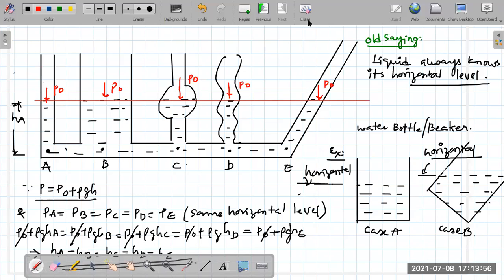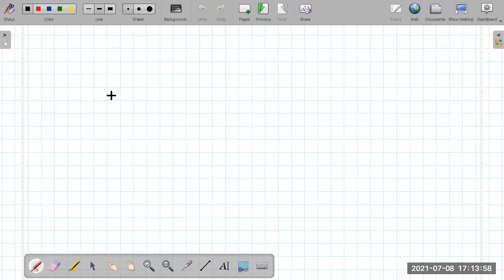Good. Now let's take one particular example, one experiment. Let's take a U-shaped tube.